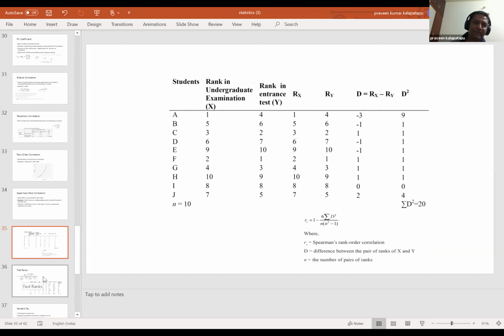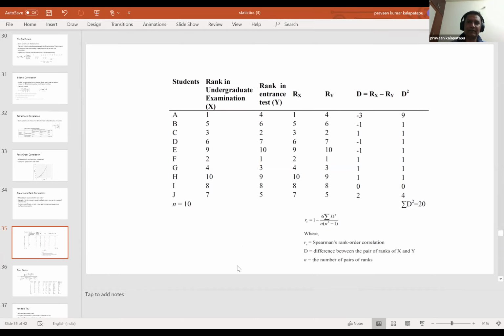Sorry, somebody was speaking. I was just going to ask Praveen once again. You already said this, but I didn't get it. You said 0 means no correlation between the undergraduate exam and the entrance test. My voice is breaking. Now it is fine. You can go.